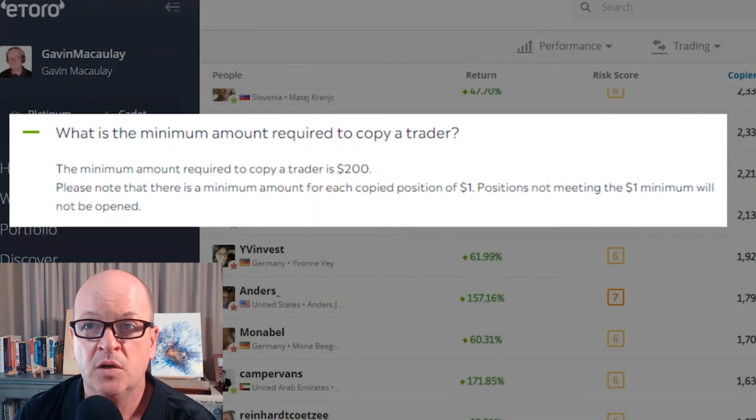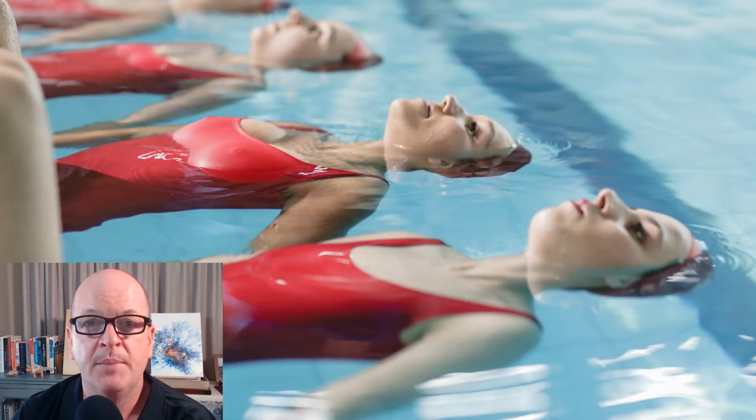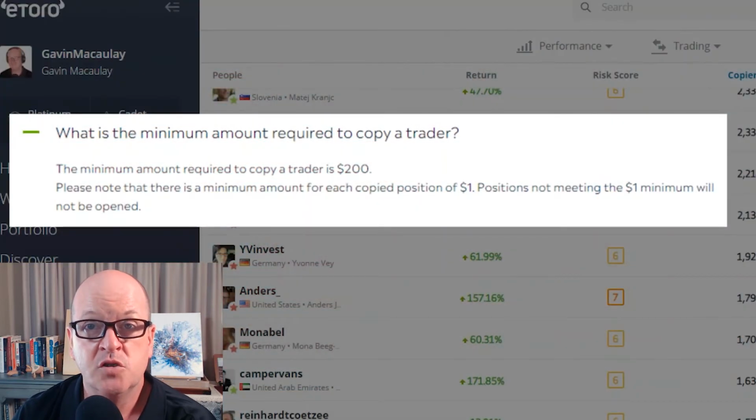Is that the end of the world? Well, it's not the end of the world, but you will start with a portfolio at a greater and likely increasing level of desynchronization with your PI, and that can lead to issues. Most copiers want to copy as closely as possible what their PI has. Okay, so now you want to know how much you need to allocate to any PI to ensure you get all their trades. How do you find that information out?